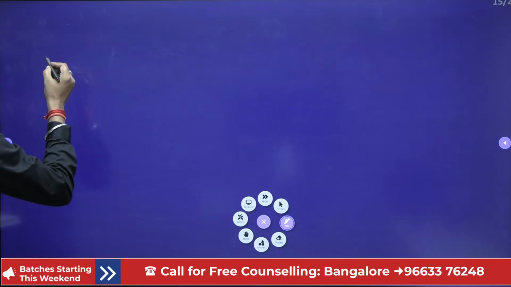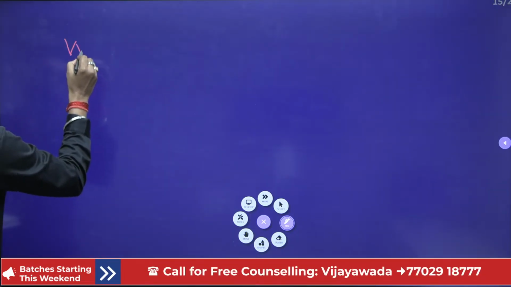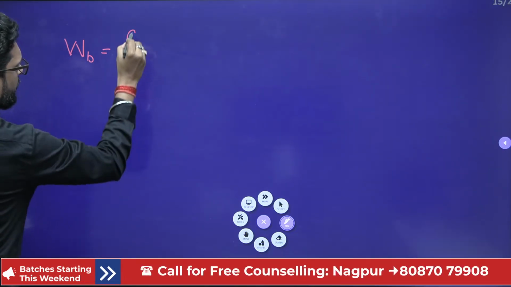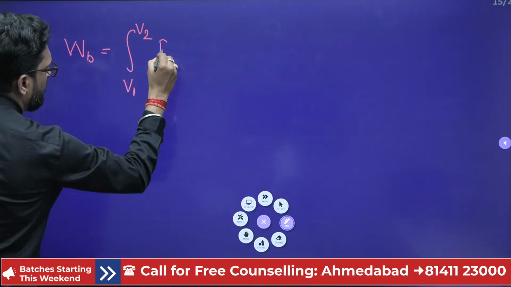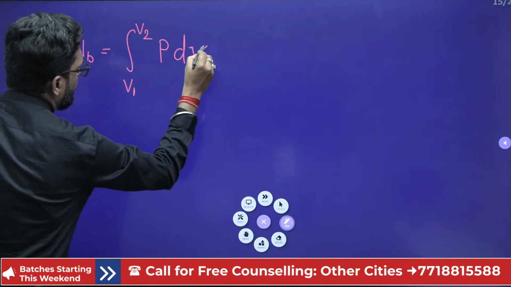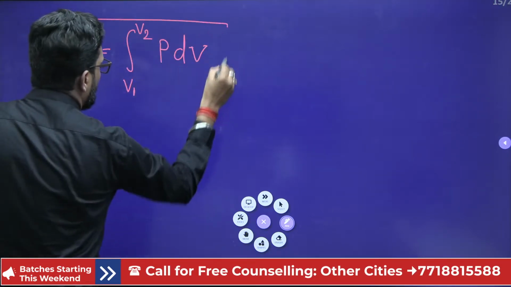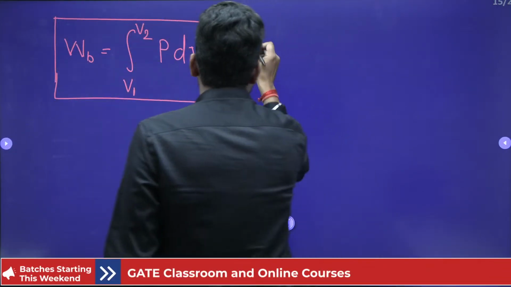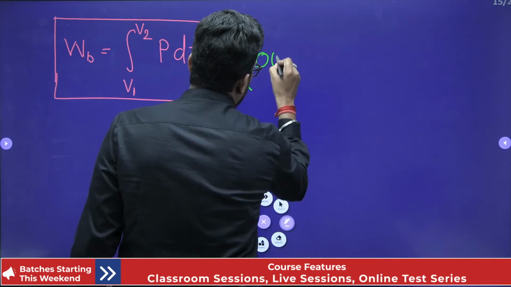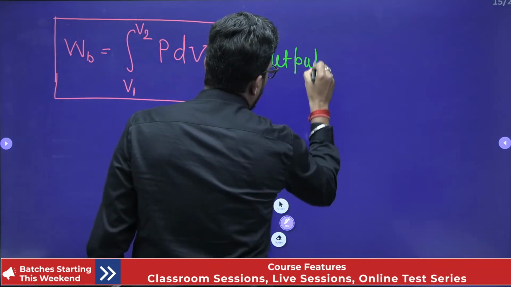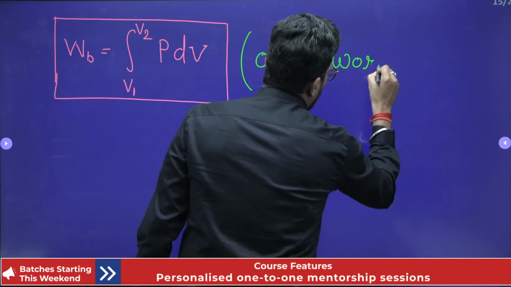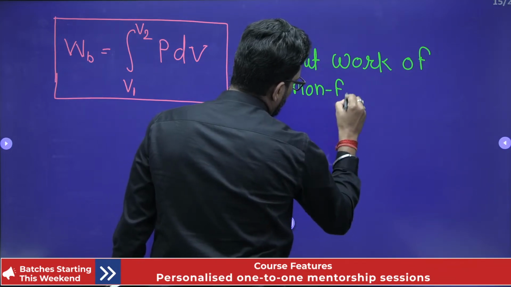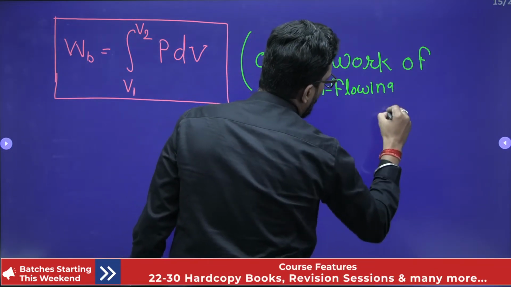So if we write some important point, the total boundary work, that means W_B is integration V1 to V2 P dV. This is your equation, and this is the output work of a non-flowing system.